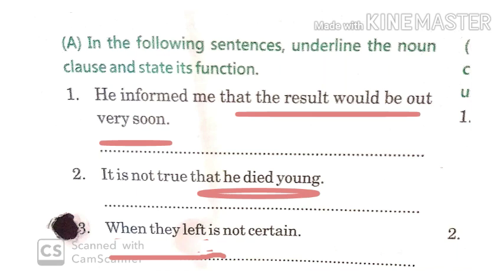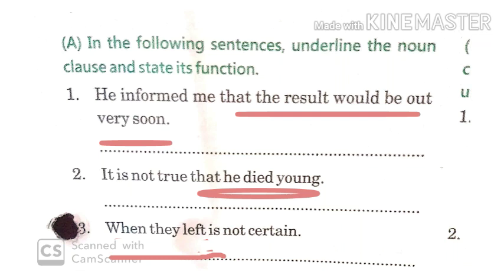Now let's come to the second question. It is not true that he died young. What is not true? That he died young. So it begins with the word that and ends at young. That he died young is the noun clause, and it is a noun clause in apposition to the pronoun it.